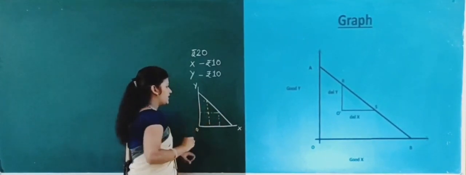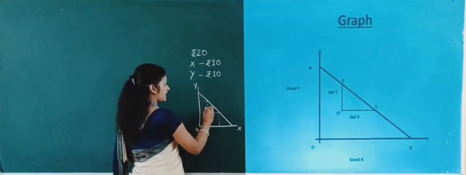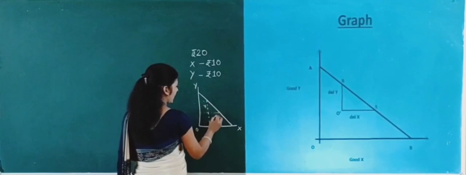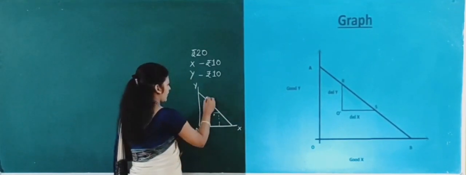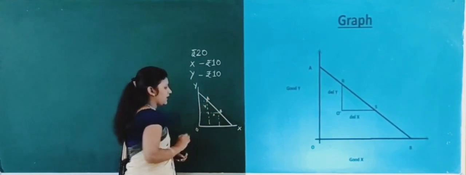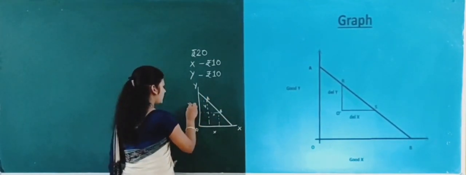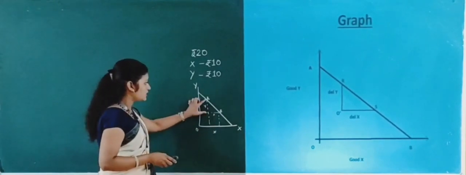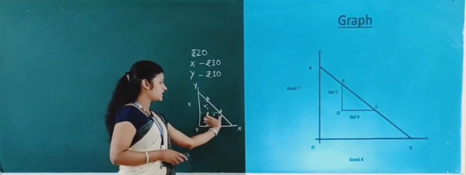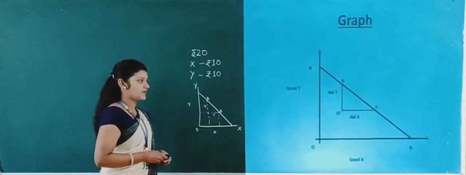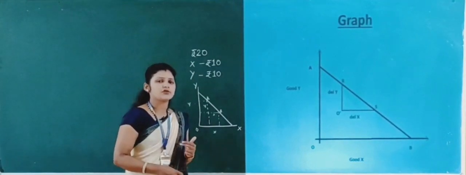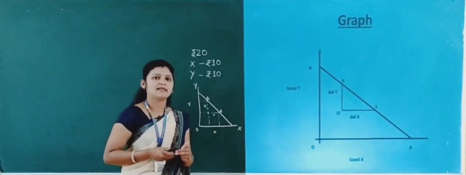This is the change in the variable on the vertical axis. This is the Y axis and this is X. It shows good X and good Y. It shows the change in the variable on the OY axis, and this is the change in the variable on the OX axis. By this we can understand the derivation of the slope of the budget line.